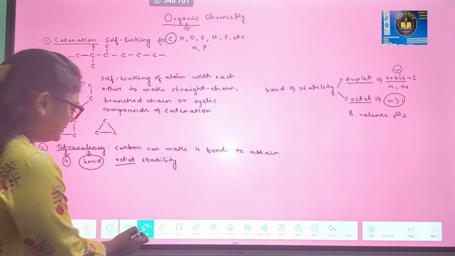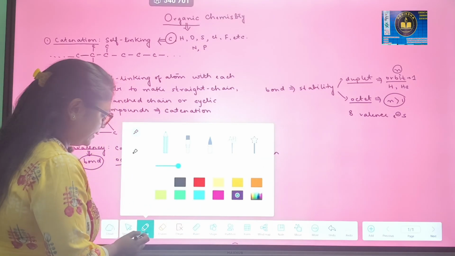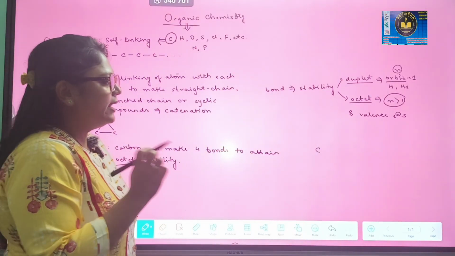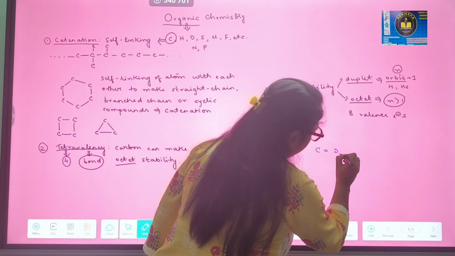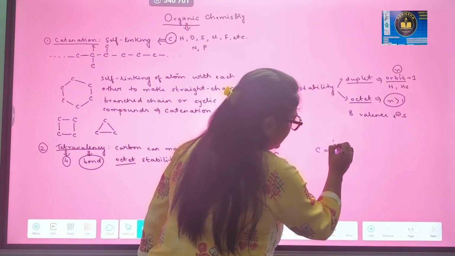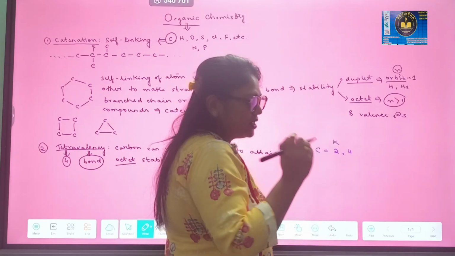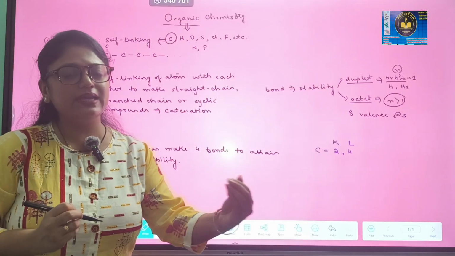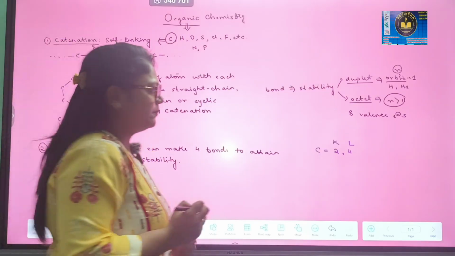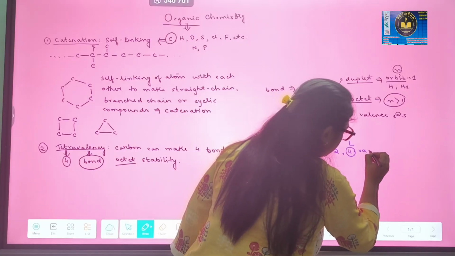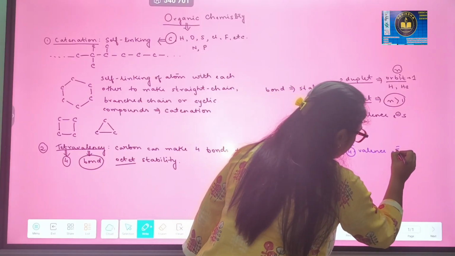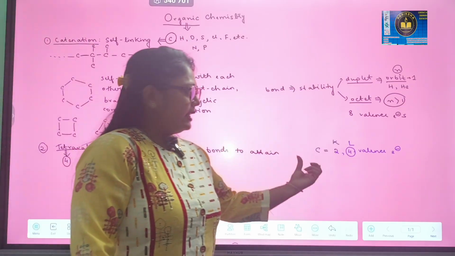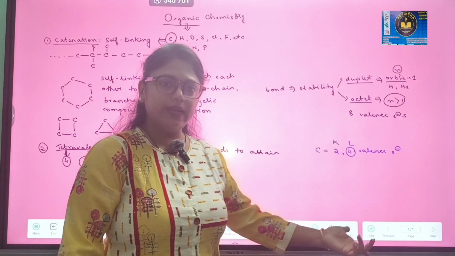If we quickly take an example, guys, suppose carbon has electronic configuration 2,4. That is, in the K shell, carbon has 2 electrons. In the L shell, carbon has 4 electrons. The last shell is termed as valence shell. You all know, right? So this is the valence electron. Now, carbon is not stable because in its valence shell, carbon has 4 electrons.